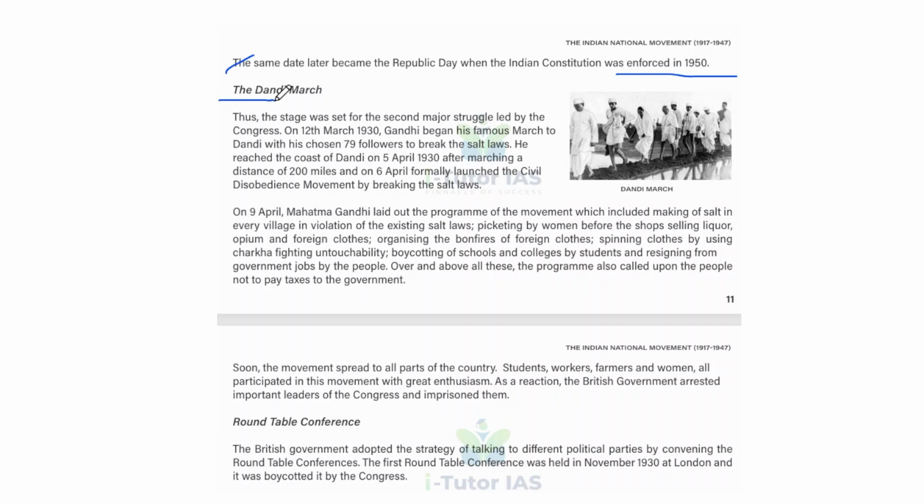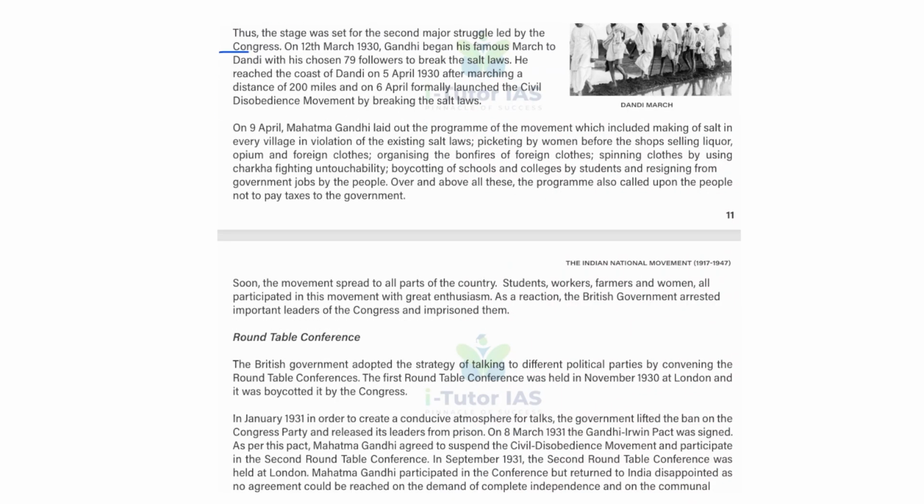Okay. Next is the Dandi March. This is the picture of the Dandi March, and the stage was set for the second major struggle led by the Congress. On 12th March 1930, Gandhi began his famous march to Dandi with his chosen 79 followers to break the salt laws. He reached the coast of Dandi on 5 April 1930 after marching a distance of 200 miles, and on 6 April formally launched the civil disobedience movement by breaking the salt law.